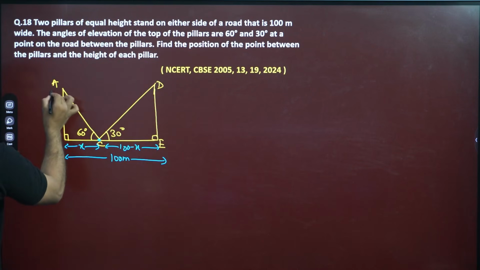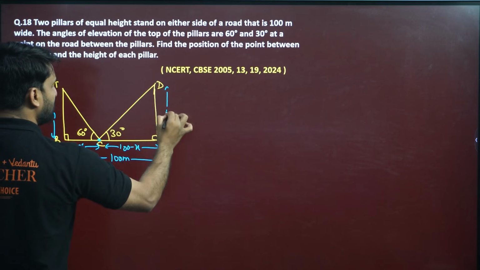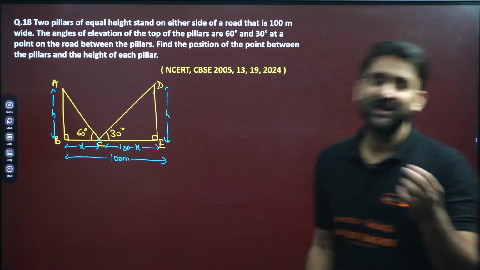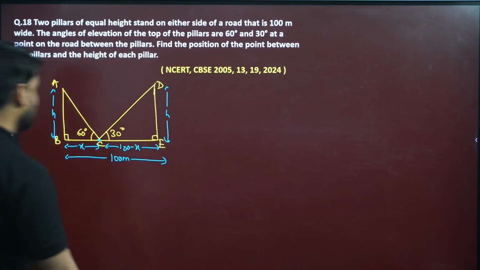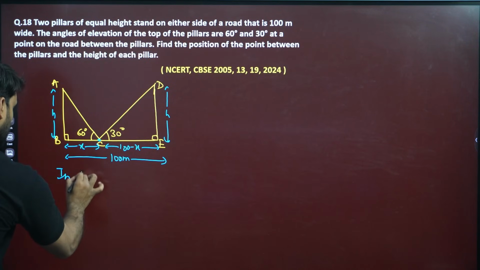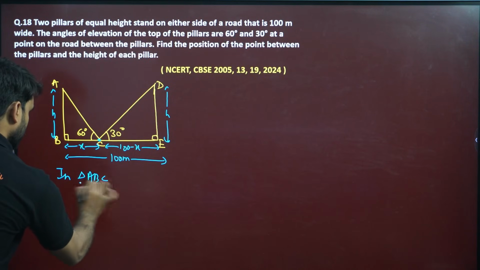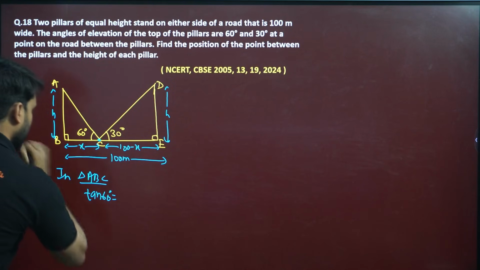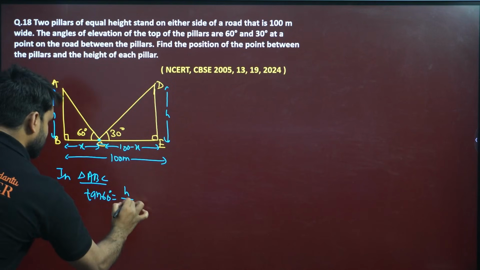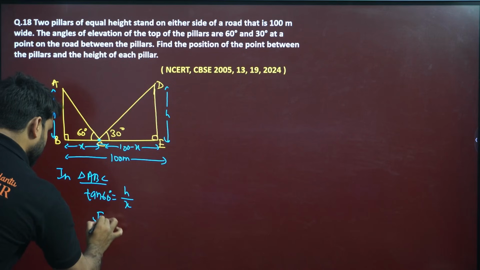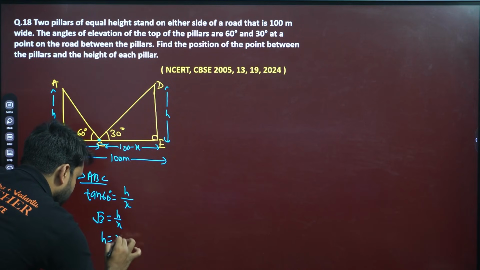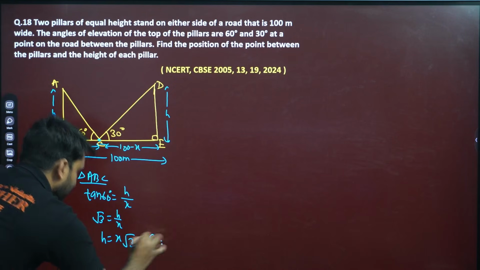Now we have two right angle triangles and we have to find out the height of the pillar. So let's call the height of the pillar h. So this will also be h because the heights of the pillars are the same. Now you have two right angle triangles. Please apply trigonometry in both the triangles. So in triangle ABC, can we write tan 60 degree as perpendicular, which is h, by base, which is x, and tan 60 you all know is root 3. So root 3 is h by x. So can we write h is equal to x root 3. So the first relation we have is this.